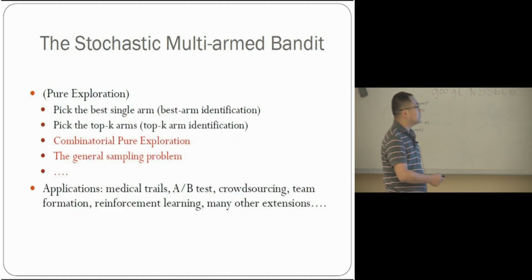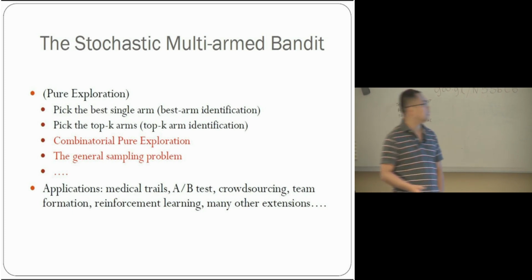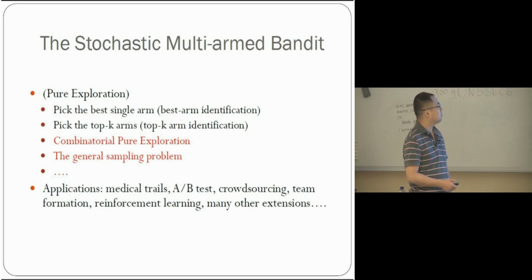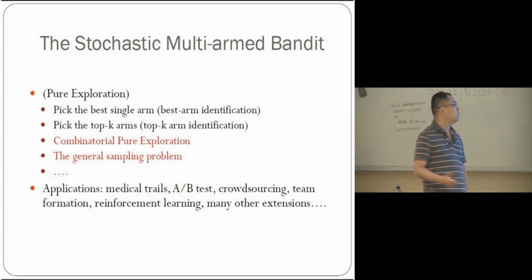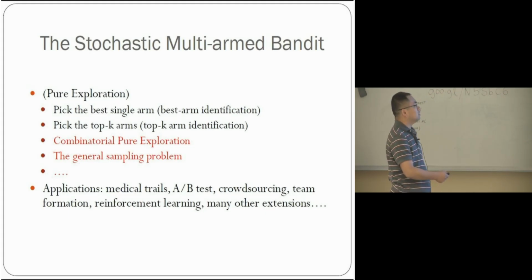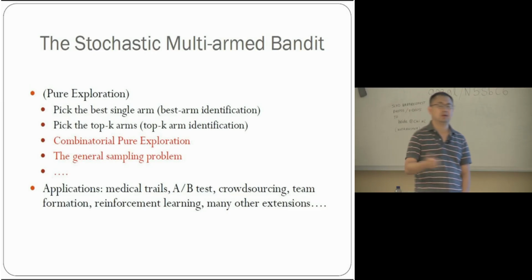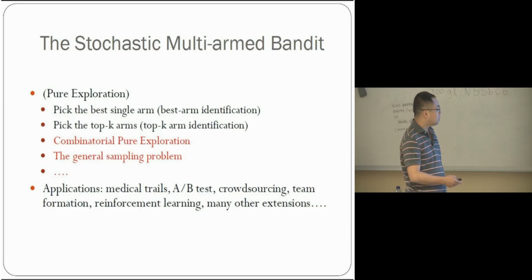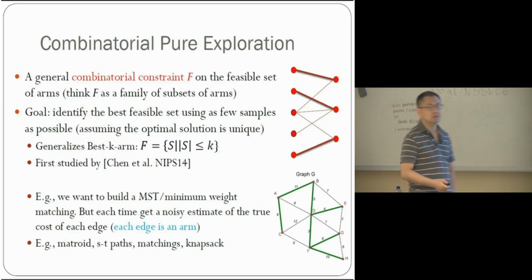So the day before yesterday, I talked about the best arm identification problem, and also in the last talk, where we want to pick the best arm with the largest mean using as few samples as possible. Also, we can generalize this problem to pick the best K arms. And in this talk, we consider a significantly more general problem, which is called the combinatorial pure exploration problem.